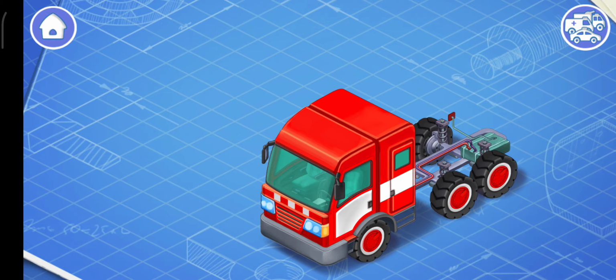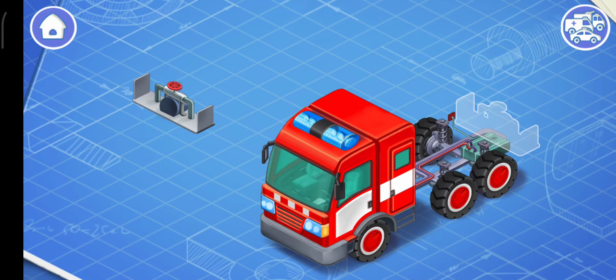There are also special lights that show the turn direction of the car. When the lights are turned on, other drivers can see the car in the dark. It's a flasher, but its correct name is emergency lighting. Let's install it. Emergency lighting attracts attention and shows other drivers that they must give the way to such a car. And now we need to install a fire pump.